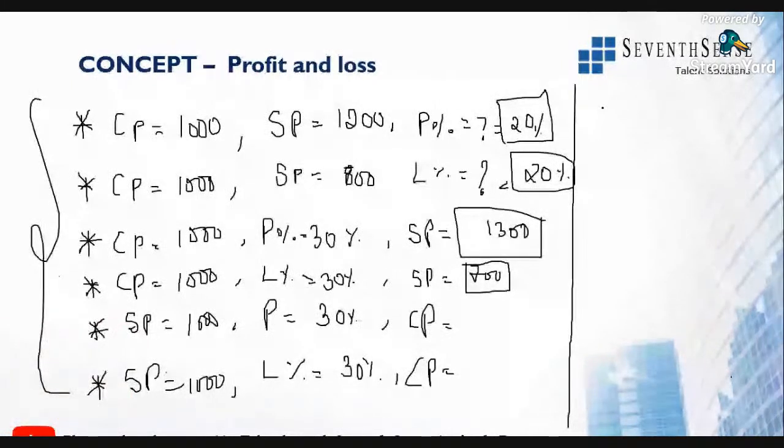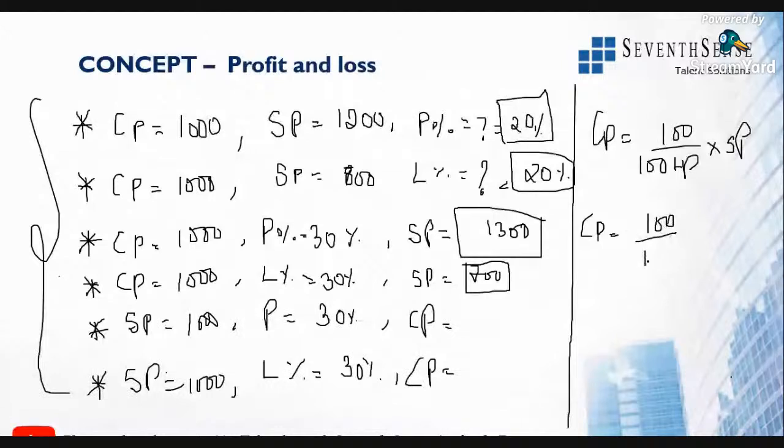So cost price is equal to 100 over (100 plus profit) into selling price. They're asking for cost price when profit is given. So that will be 100 over 130 into 1000, the selling price. The 0 and 0 get cancelled, and I can take 100 by 13.